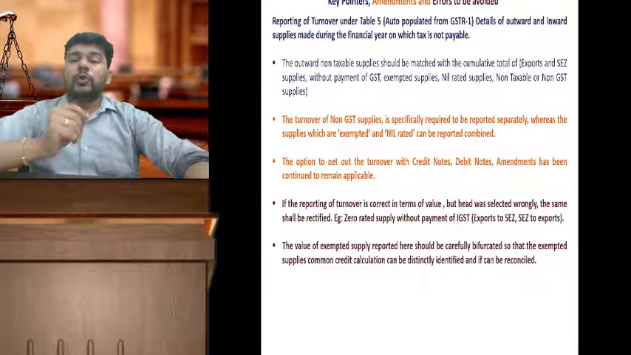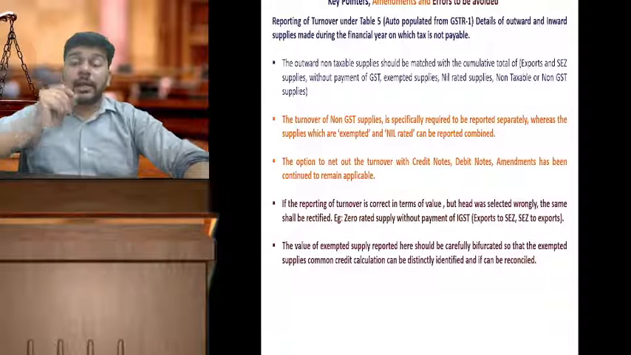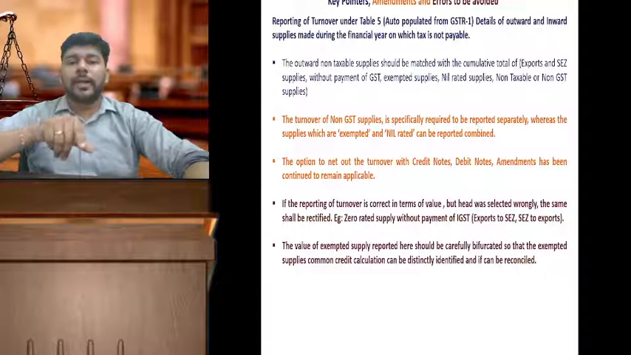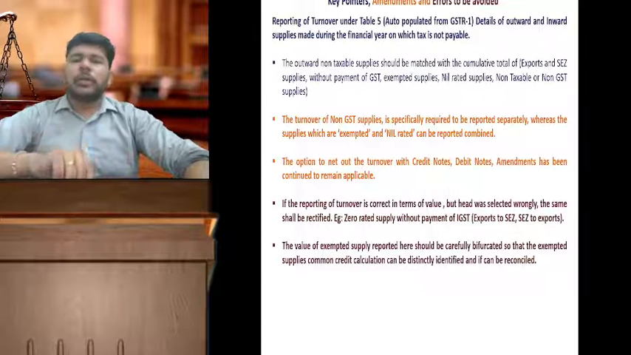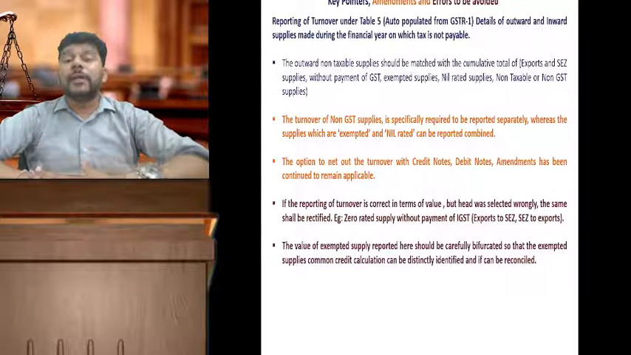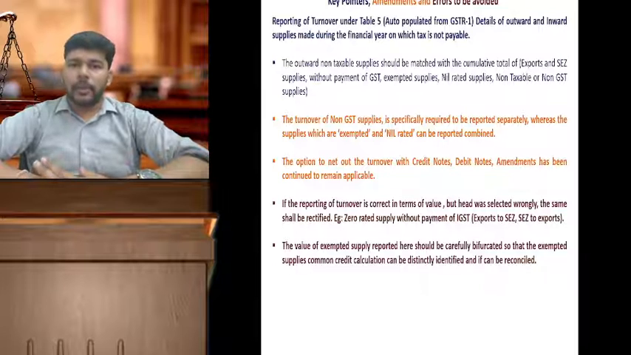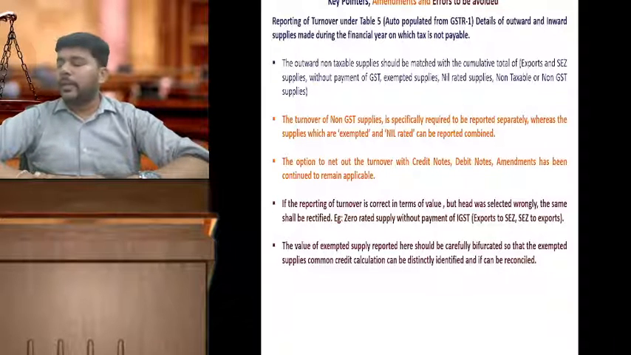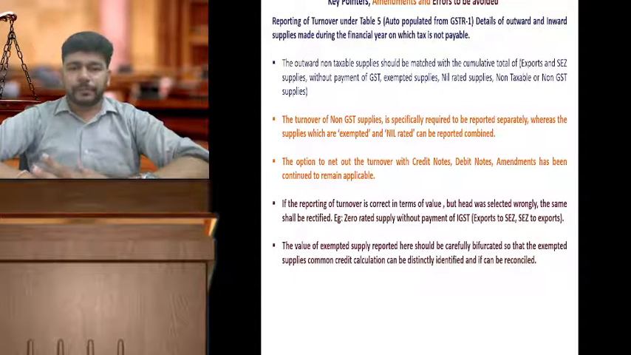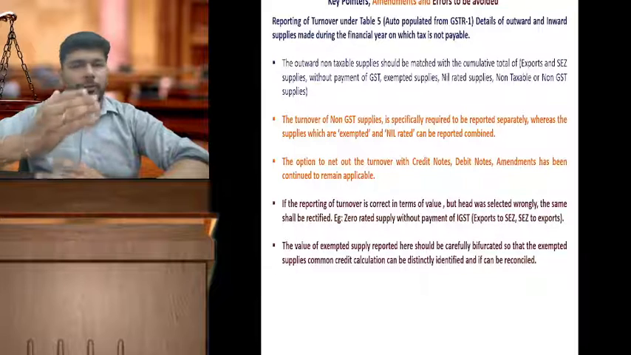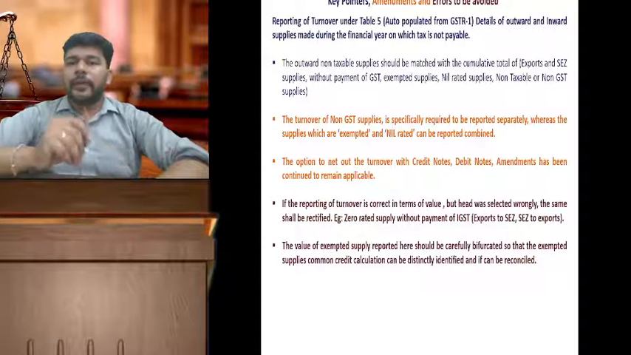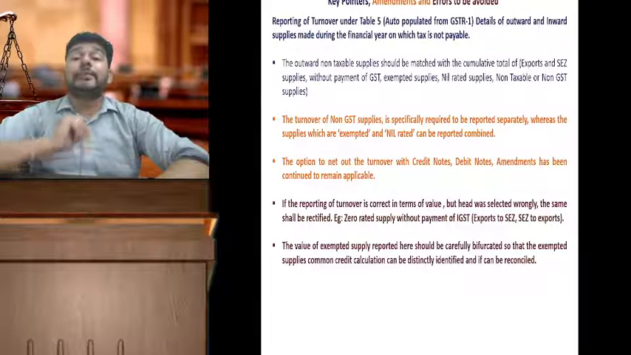Nil rated means those goods or services which are currently appearing under the 0% category, which are nil rated. As in this particular year also, you are allowed to merge the exempted and nil rated supplies as a part of the amendments, and you can report them commonly under exempted supplies. The option to net out the turnover with credit notes, debit note amendment, as I told you in table 4, same applies over here, that the credit note, debit notes against the exempted or non-taxable supplies should also be reported